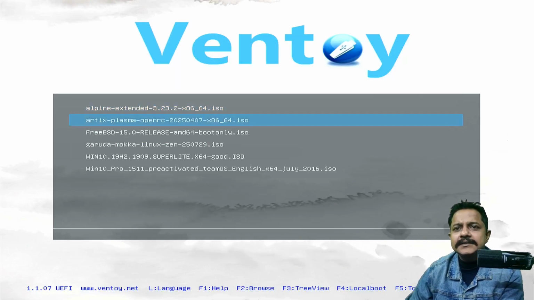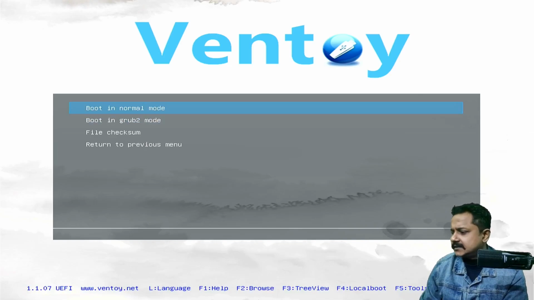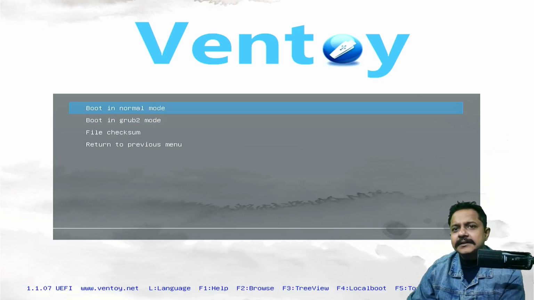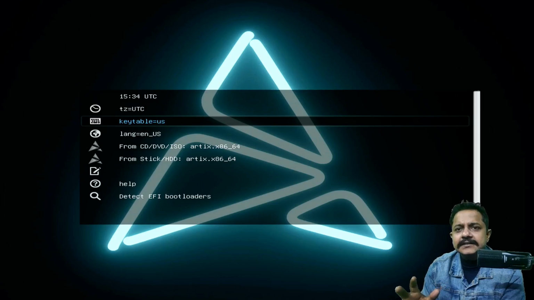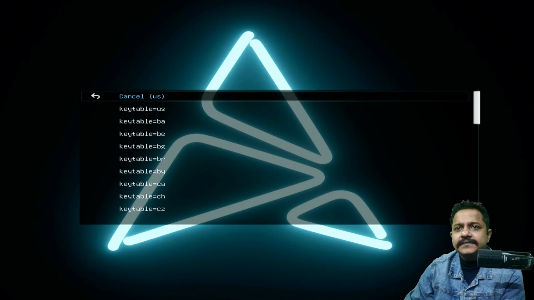Let's try Alpine. Let's try Artix Plasma. Artix is my best choice of operating system for my personal reasons. That's because it does not use the freaking systemd. That is the main reason why I like this operating system.